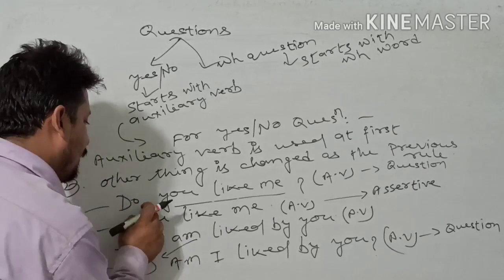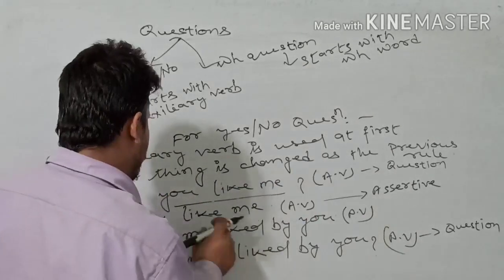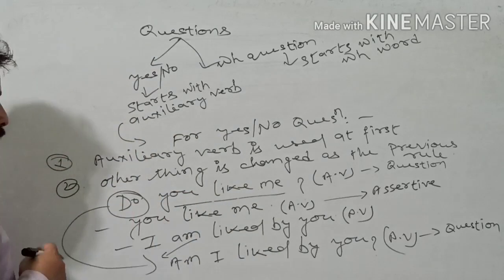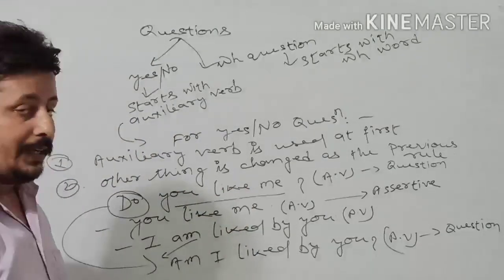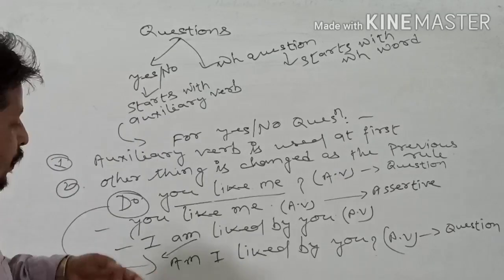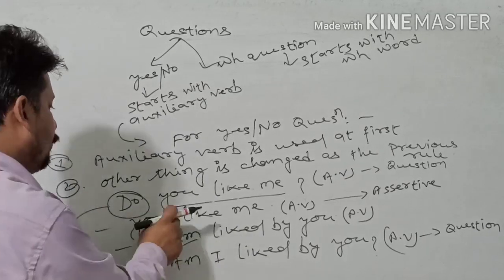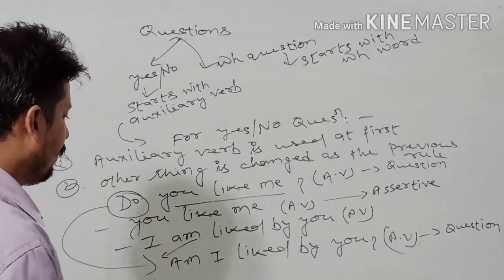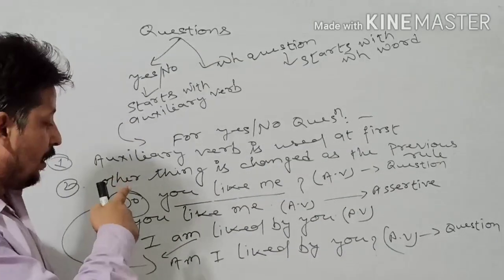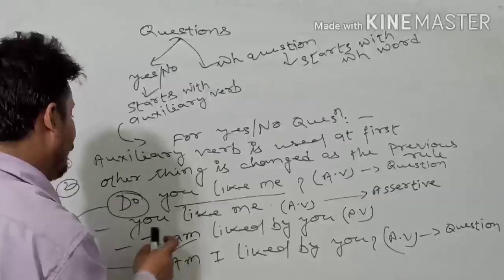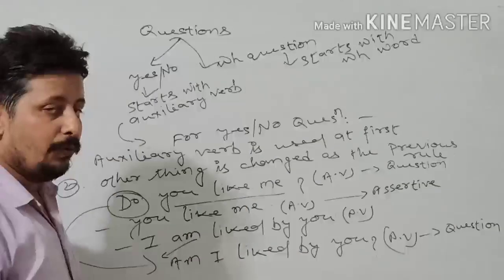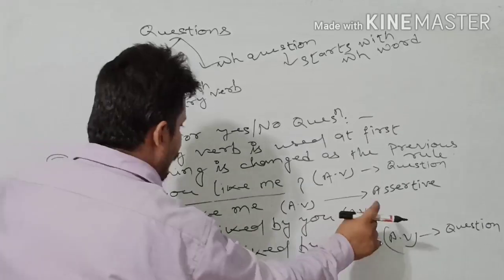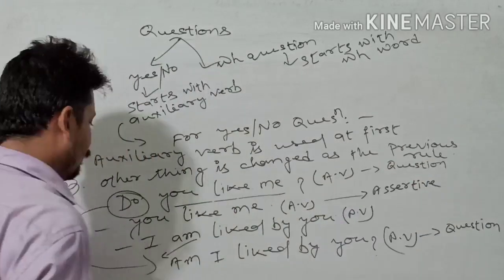Firstly, you change it into an assertive sentence. You leave the do, forget it. You like me. It is assertive, and you have learned how to change it according to your earlier rule: I am liked by you, from the simple present, and this is the passive of that assertive.